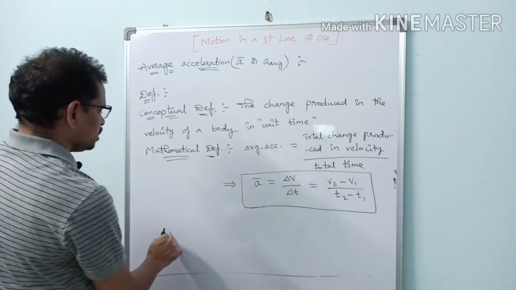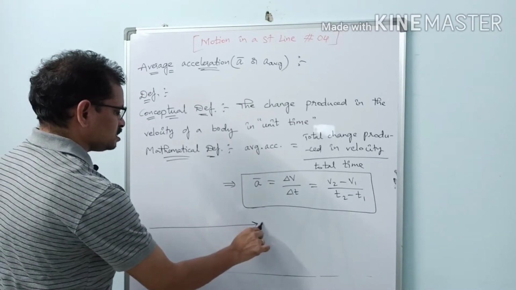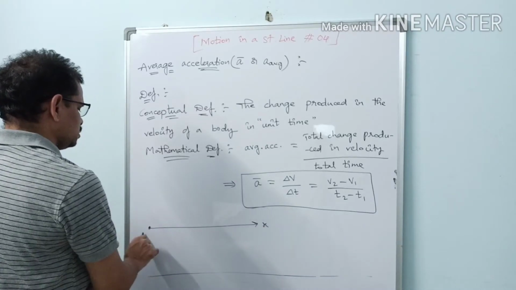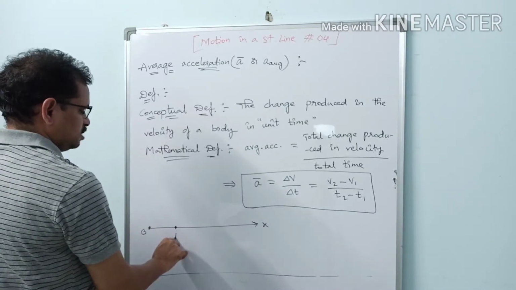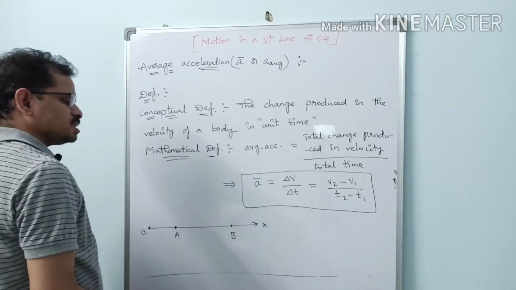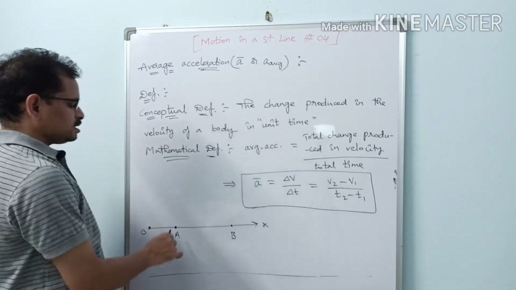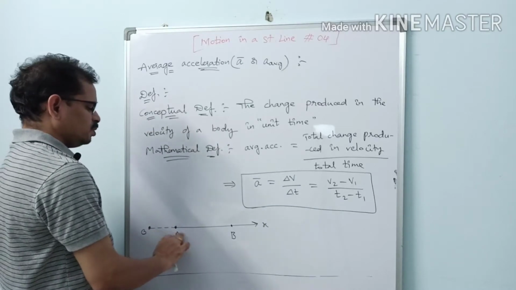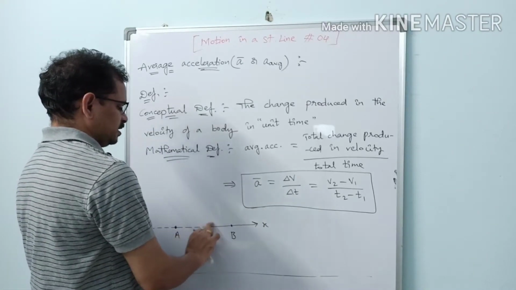If we consider a body moving in this direction, suppose this is the x-axis, this is the origin point, this is the initial point A, and this is the final point B. Since ours is a straight line motion, let the body start from A and move towards B along this line.